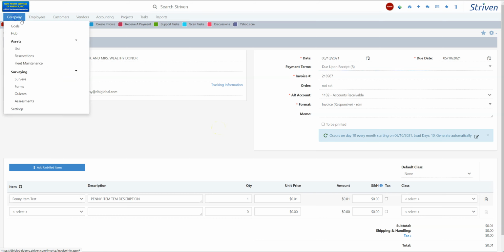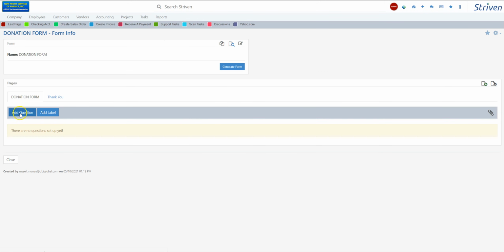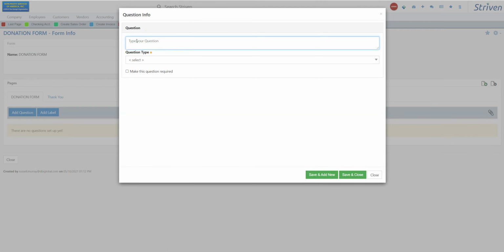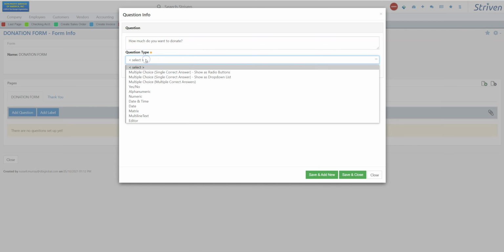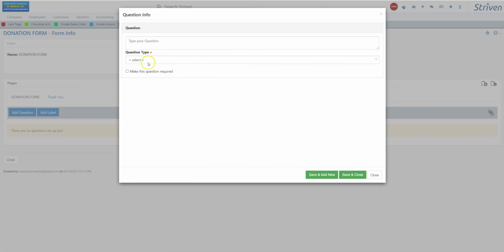The other thing is too, we have something called forms, which you can actually have a donation form. So you can have questions. So how much do you want to donate each month? How much you want to donate, let's say. So we'll do that, and then we'll put in an amount. So we'll make that add. We'll make this a required. Oops. And then how often would you like to make a donation?